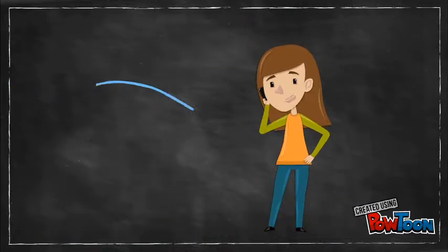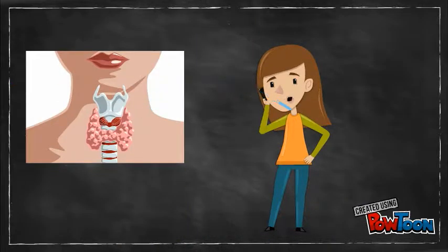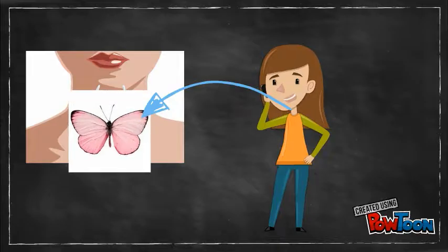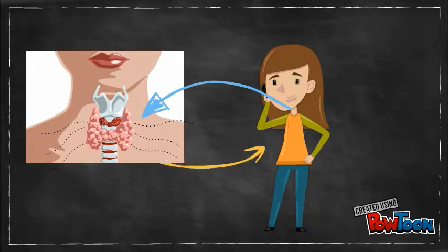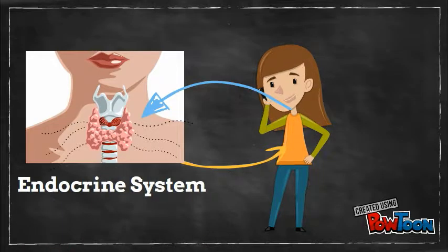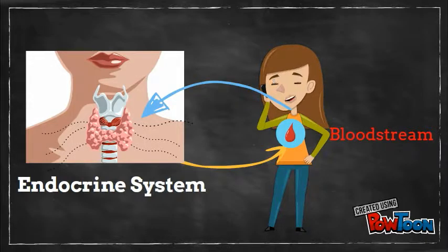The thyroid gland is located at the anterior base of your neck. It's a butterfly-shaped organ that releases hormones which control the body's metabolism. It also belongs to the endocrine system, which produces, stores, and releases hormones into the circulatory bloodstream so that all cells in human bodies can be reached.